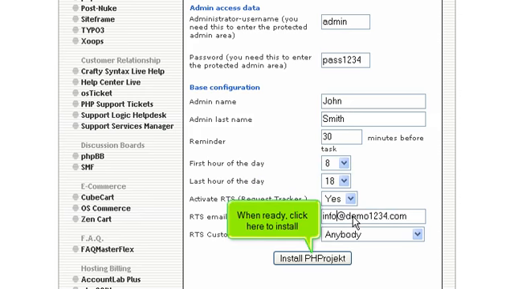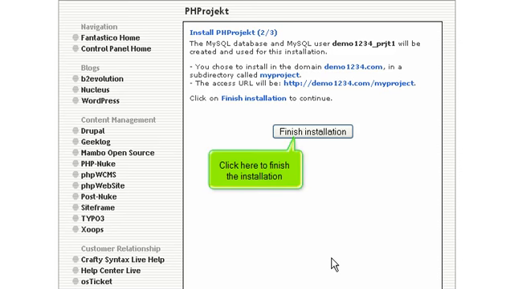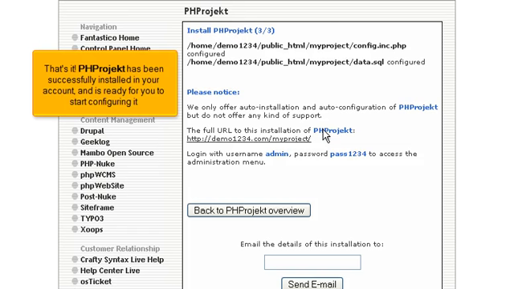When ready, click here to install. Click here to finish the installation. That's it! phprojekt has been successfully installed in your account and is ready for you to start configuring it.